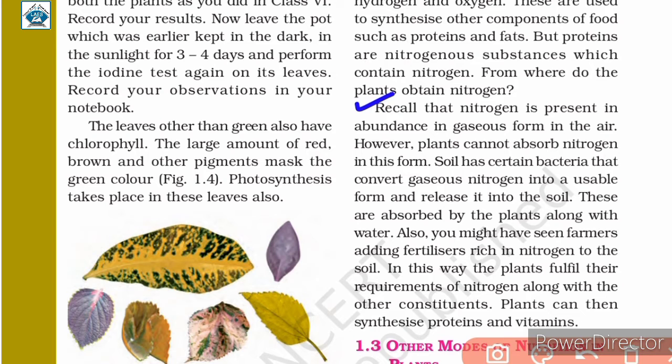These are absorbed by the plants along with water. Also, you might have seen farmers adding fertilizers rich in nitrogen to the soil. In this way, the plants fulfill their requirements of nitrogen along with the other constituents. Plants can then synthesize proteins and vitamins.